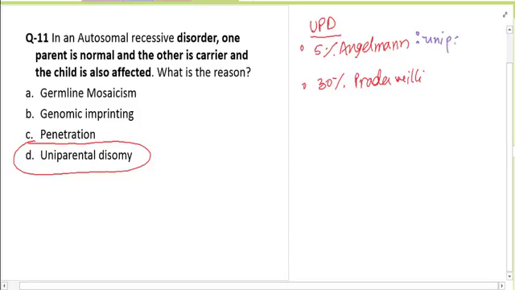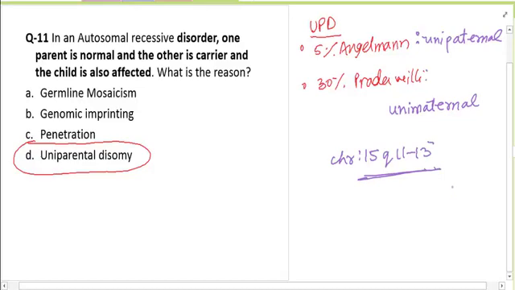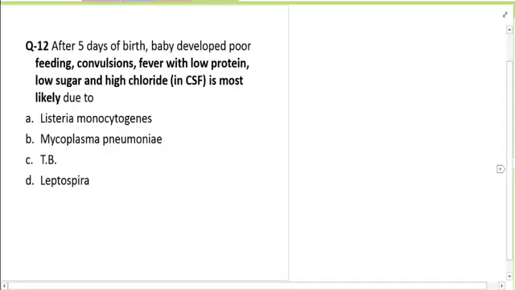And remember, Angelman is because of uniparental paternal disomy, and Prader-Willi is because of uniparental maternal disomy of chromosome number 15. So here the important chromosome is chromosome 15. There's a deletion, 15q11 to 13 deletion. So remember, Angelman, 5% is because of uniparental disomy, and Prader-Willi, 30% is because of uniparental maternal disomy.